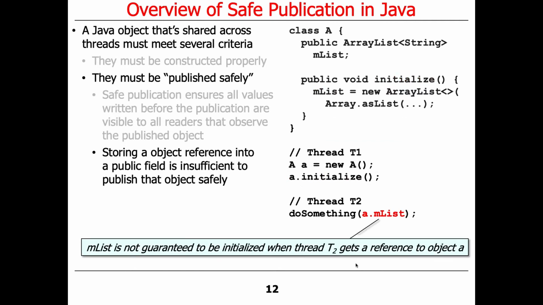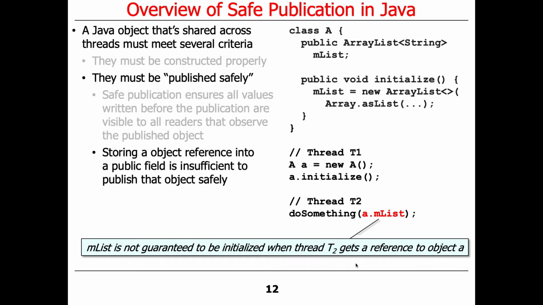And then another thread, which let's assume for the sake of argument gets access to this A somehow, is going to go ahead and access mlist in object A. And this is such a weird thing, it's not guaranteed that mlist will actually be published by this thread before the other thread goes to reference it.